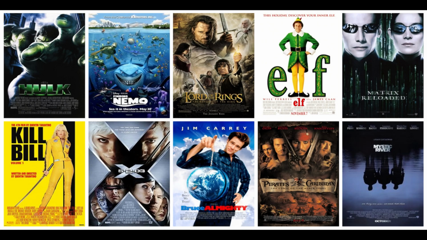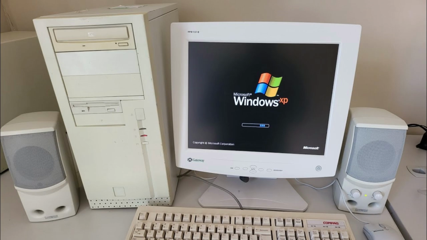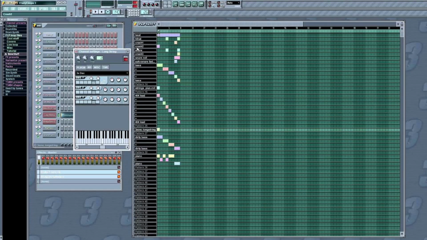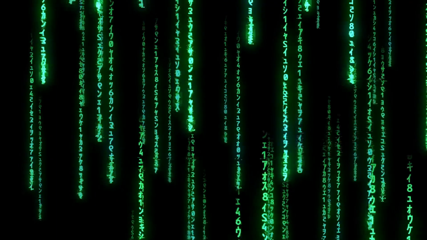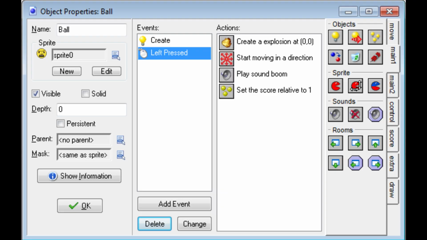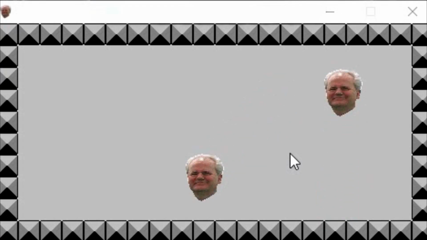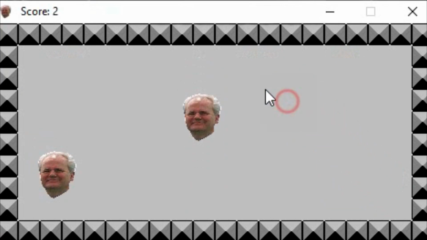It's the year 2003, and I'm a 13-year-old teenager interested in all sorts of things on the computer. I'm making the simplest possible music in Fruity Loops and Cool Edit Pro. And I'm also curious about programming, so I'm learning Visual Basic and Game Maker. Back then, I made my first little game where the goal was to shoot Slobodan Milosevic.